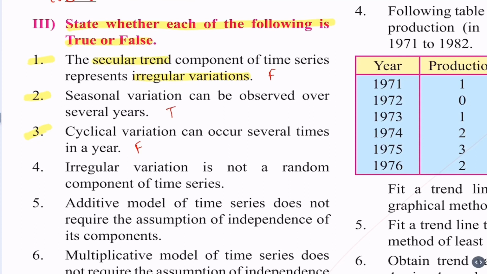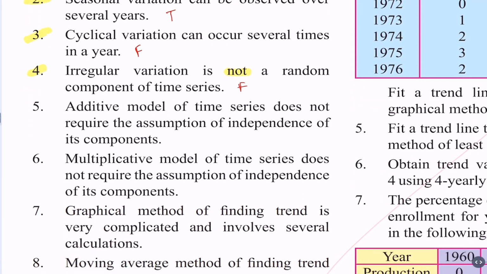Question 4. Irregular variation is not a random component of time series. This statement is false. Reason being, irregular variation is random. So not is not true. That is false. Question 5. Additive model of time series does not require assumption of independence of its components. Of course, additive model requires assumption of independence. So the statement is false.